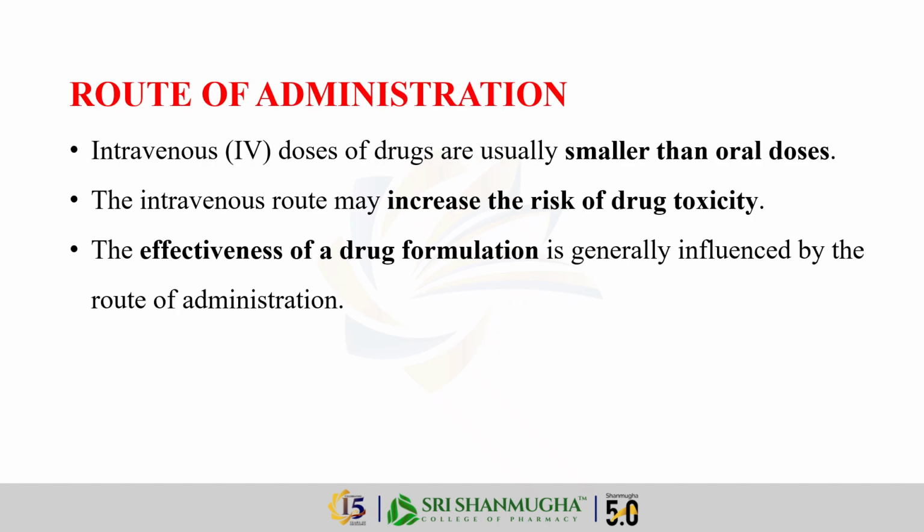Next, route of administration. The way a drug enters the body changes its strength. An intravenous, that means IV, dose is usually much smaller than an oral dose because it goes directly into the blood. However, the IV route also carries a higher risk of toxicity if not handled carefully.